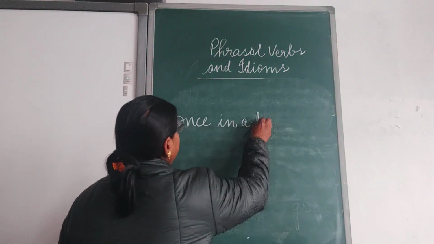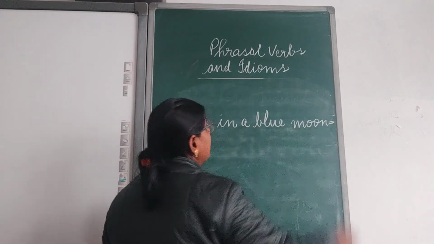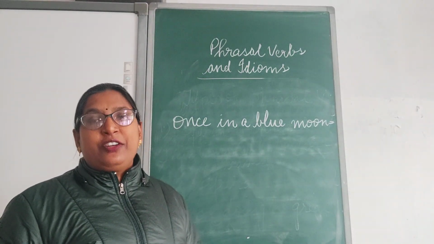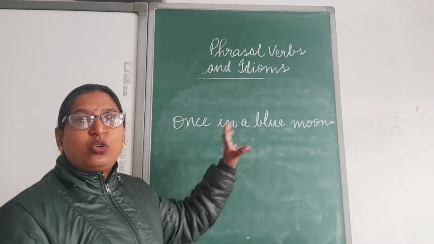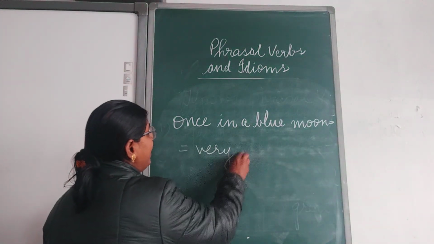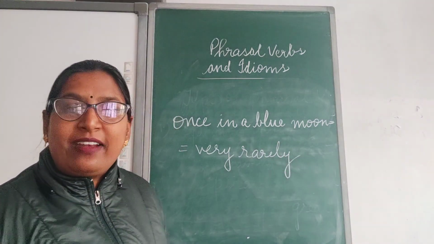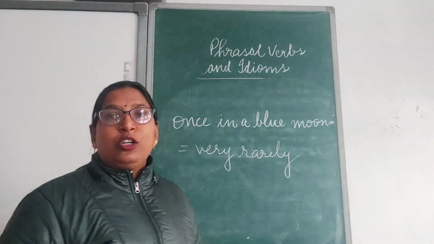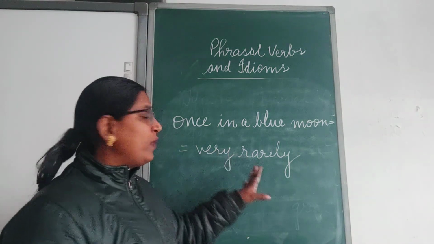If you see the individual words, the meaning will be completely different. But as a whole unit, once in a blue moon, its meaning is very rarely.